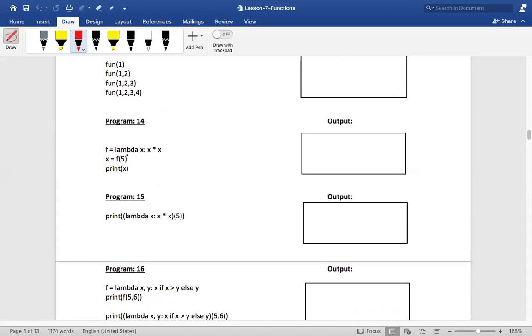Lambda functions. When you try to read these lambda functions by yourself from any textbook, it becomes very complicated for you to understand. So that is why I have given you multiple programs here. I will make it very simple, but the only thing is that you have to follow my instructions very carefully. You have to listen to me very carefully. Okay, will you listen?